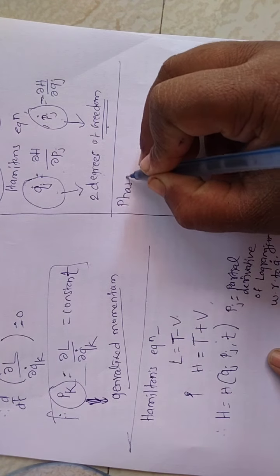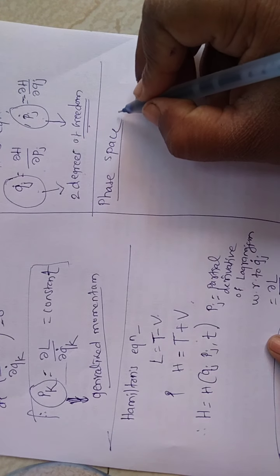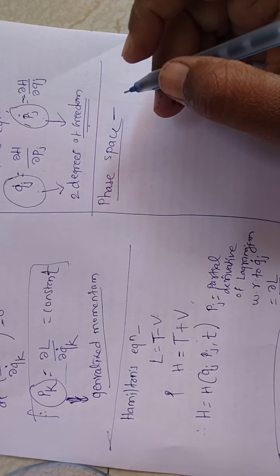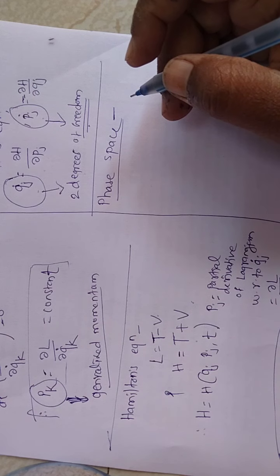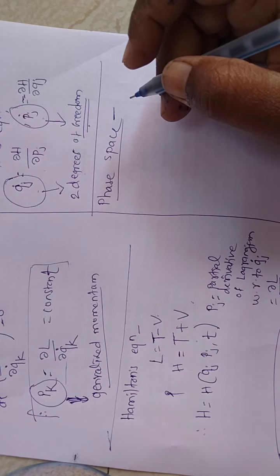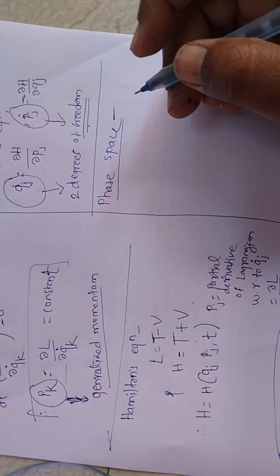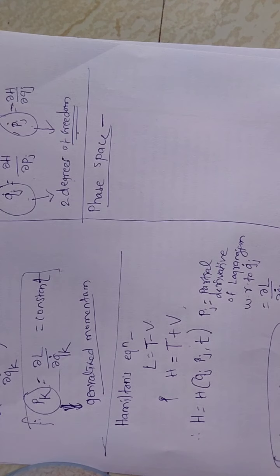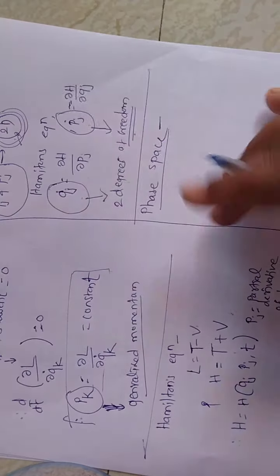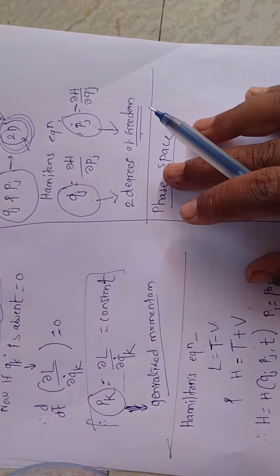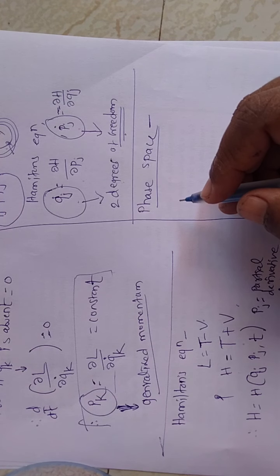So let us consider phase space. We have seen configuration space before. We saw configuration space earlier, at the time of the Lagrangian equation. Configuration space is the space of generalized coordinates qj. In the Lagrangian we were looking at the generalized coordinate qj, right? And this generalized coordinate space is n dimensional in the Lagrangian. Okay, so we will see phase space, which is related to Hamilton's equations.